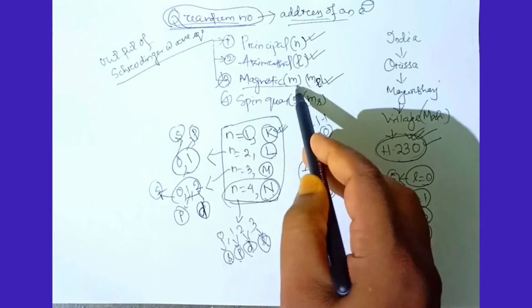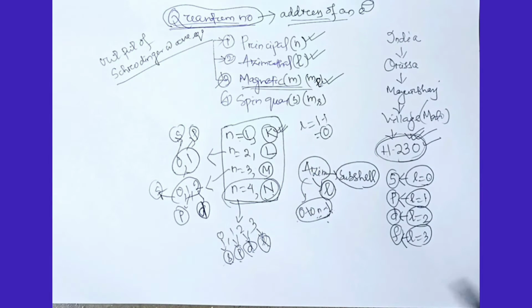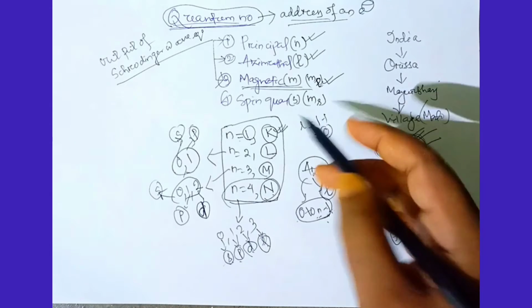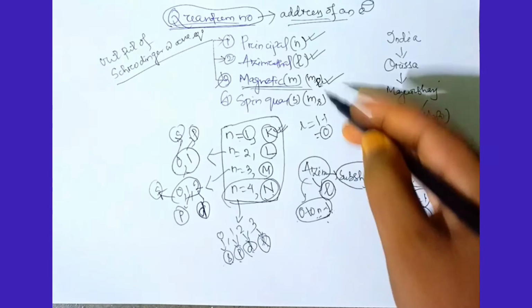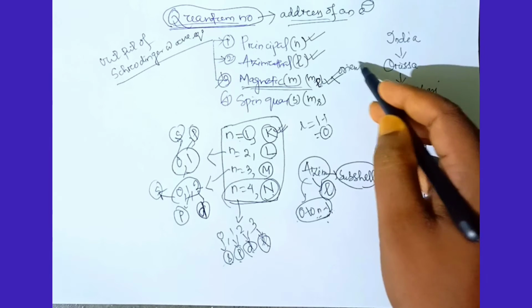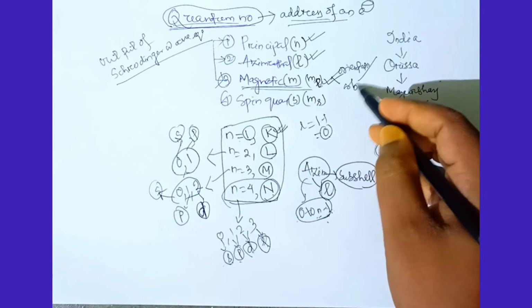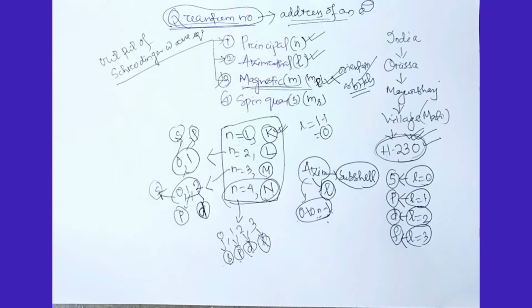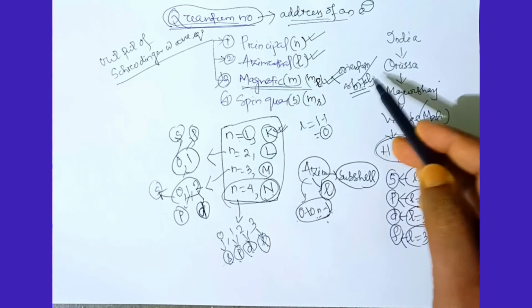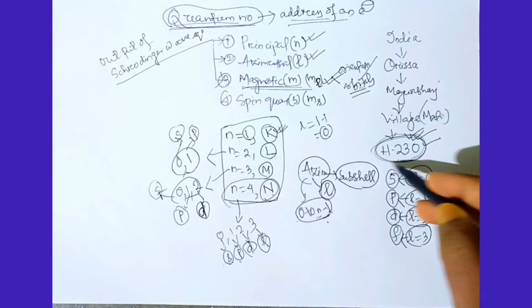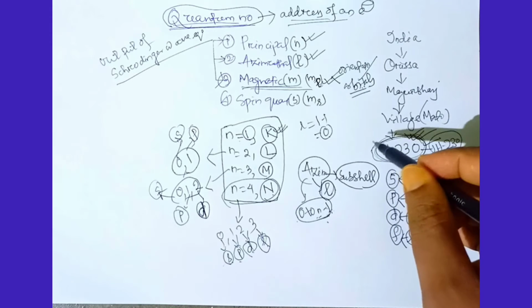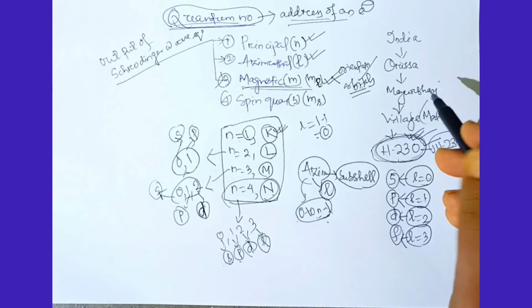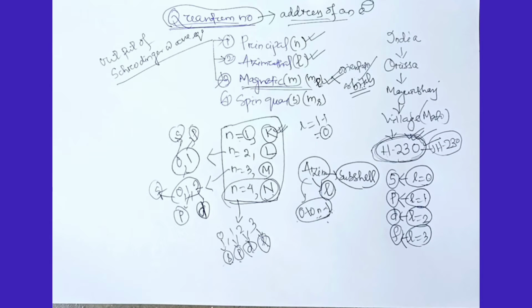Now, we come to the magnetic quantum number. Magnetic quantum number, denoted by m, speaks about the orientation of orbitals. We can say either orientation or orbitals. This is the final destiny of the electron, the orbitals. Like in my case, house number H230 is my final destiny. Similarly, the orbital is the final destiny of an electron.